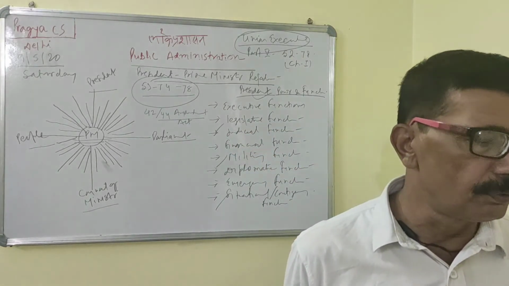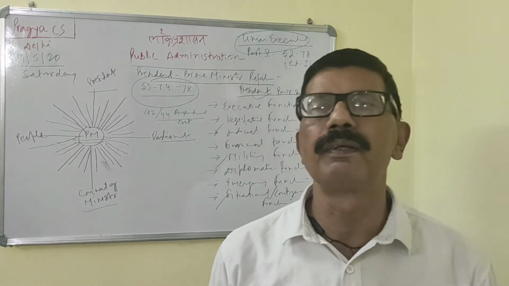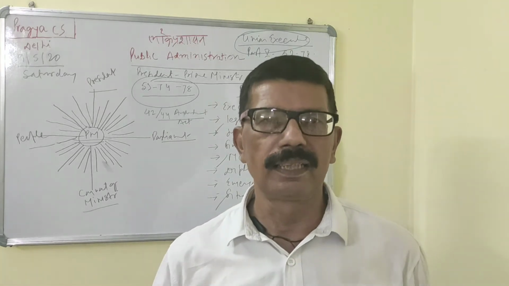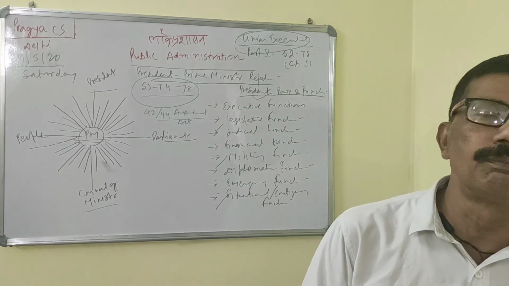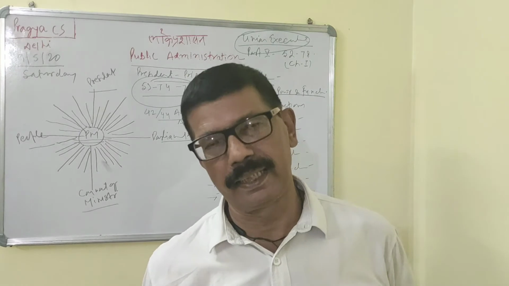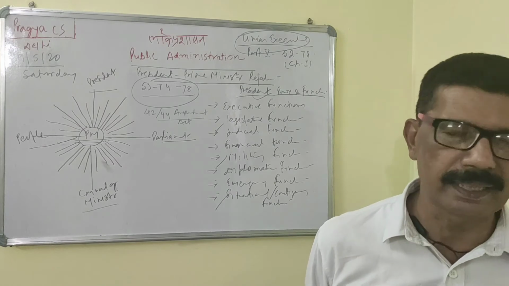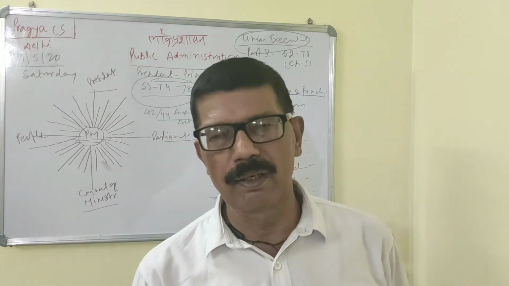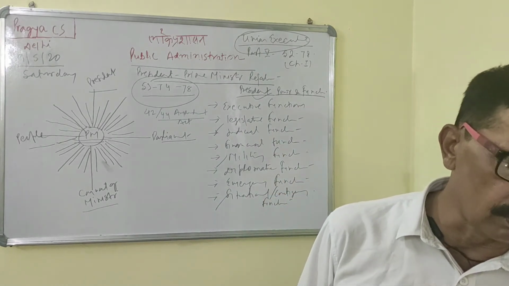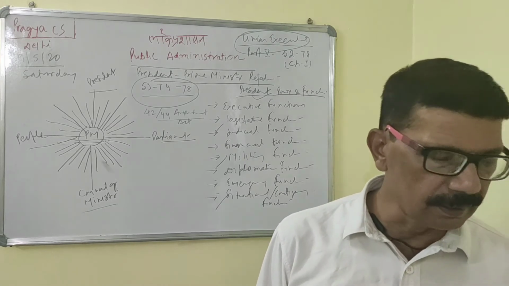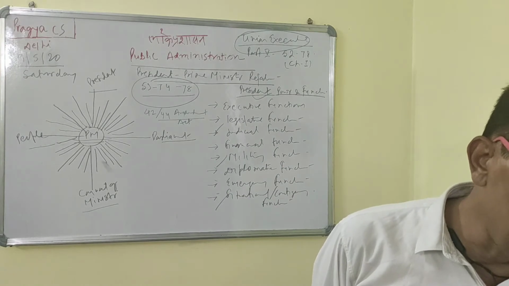So if you address the question asked in 60-68 BPSC, what is the position of the Prime Minister, then you can point out these things: that he is first among equals, and in reality more than that. He is basically like the captain of the state. Then he is like the sun around which the entire planets revolve. He is the cornerstone of the Indian constitution. You can point out these things and amply explain the position of the Prime Minister in the Indian political system.